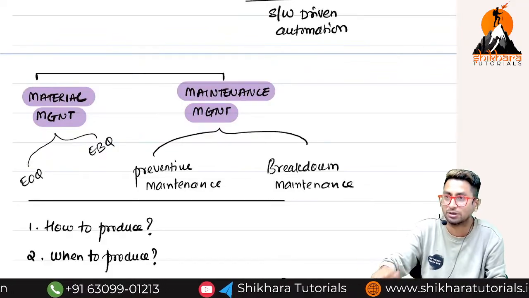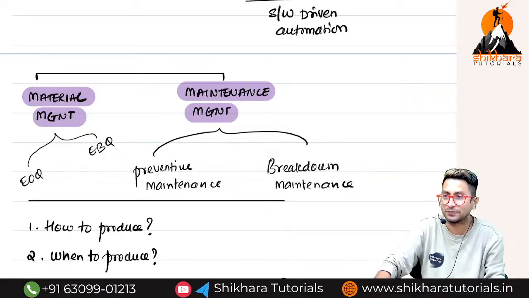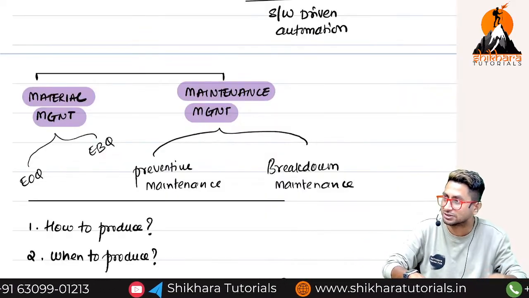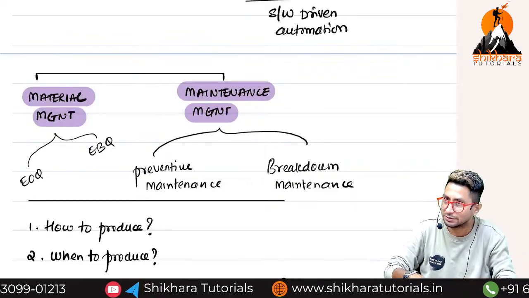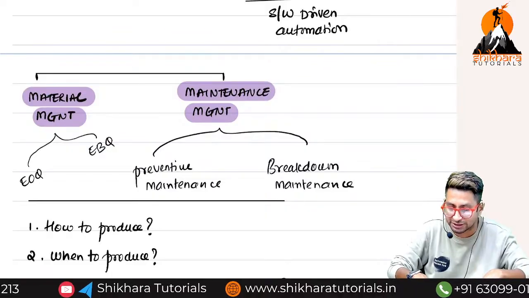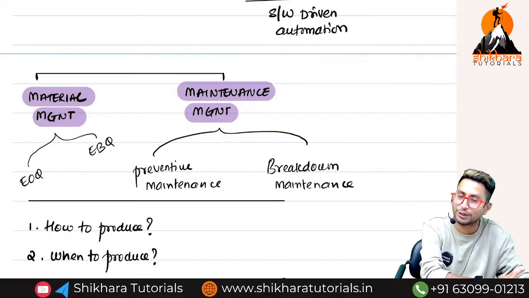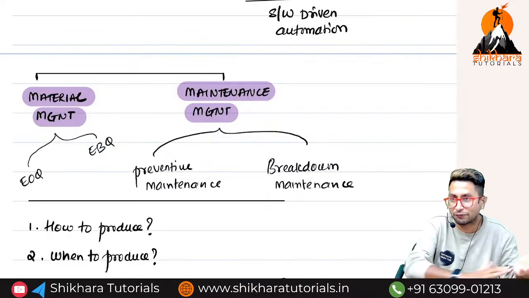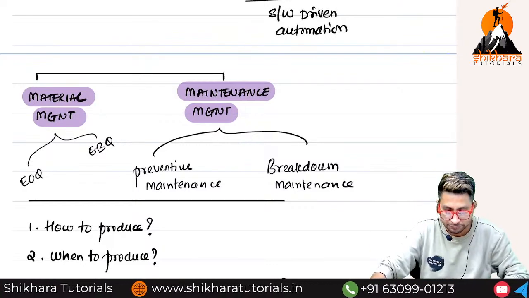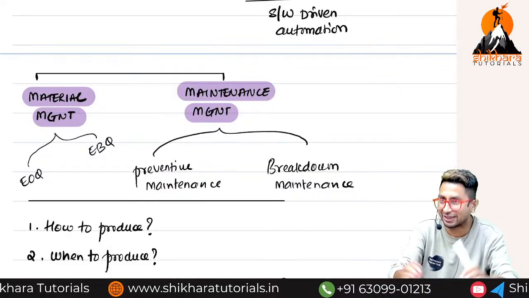Those decisions are called economic batch quantity. So how much should I order so that my ordering cost is least? That is EOQ. How much should I produce in a batch so that my cost is least? From the production point of view, EBQ. But from the point of view of ordering raw materials, EOQ. Clear? The formula is the same, but the analysis is different.